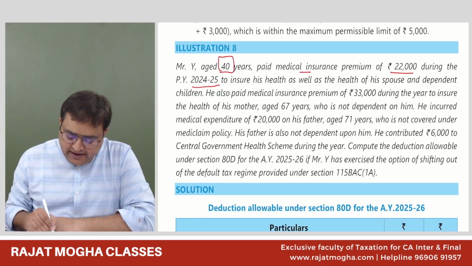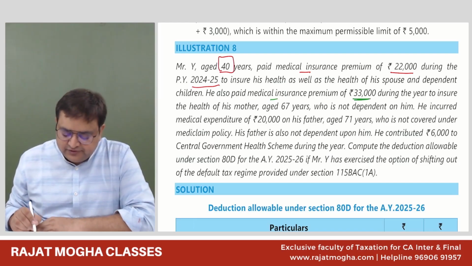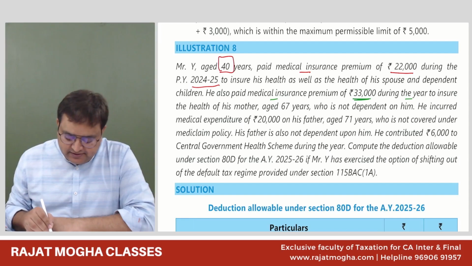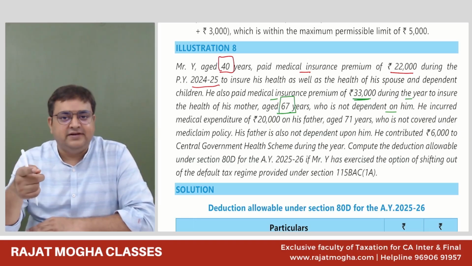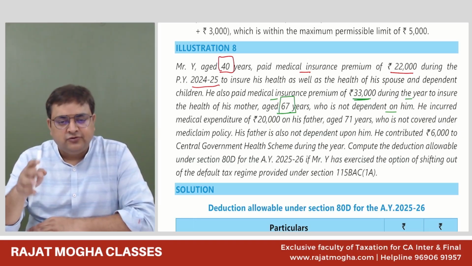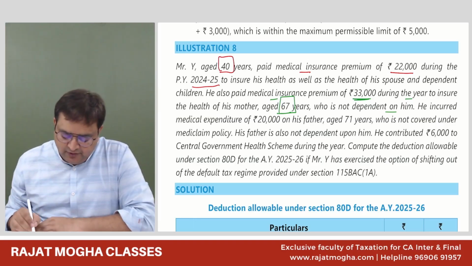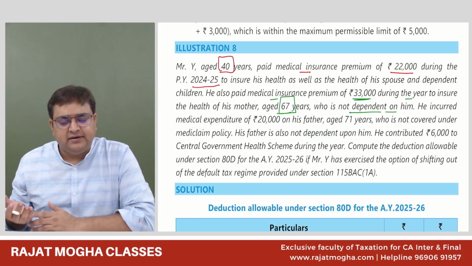he also paid medical insurance premium of 33,000 during the year to ensure the health of his mother, age 67 years, who is not dependent on him. His mother is a senior citizen, 60 years or more. So now we can go up till 50,000, but he is paying only 33,000 for his mother, who is not dependent on him, does not matter.